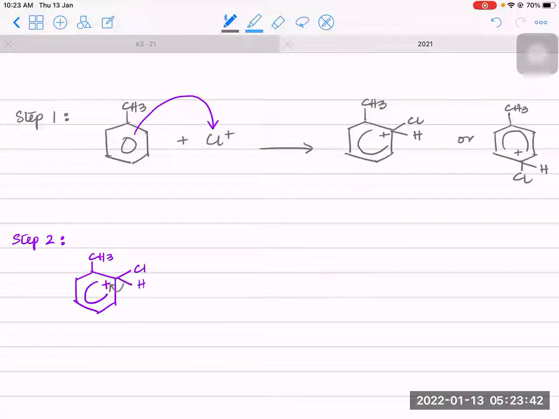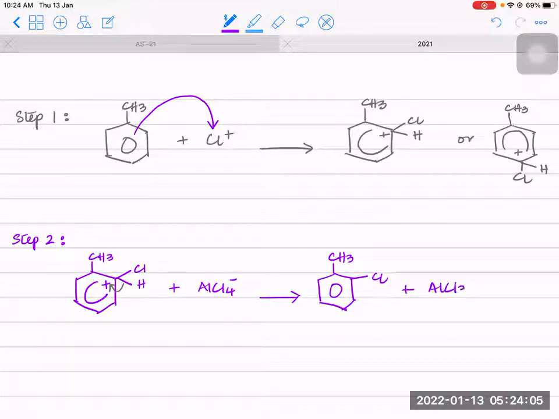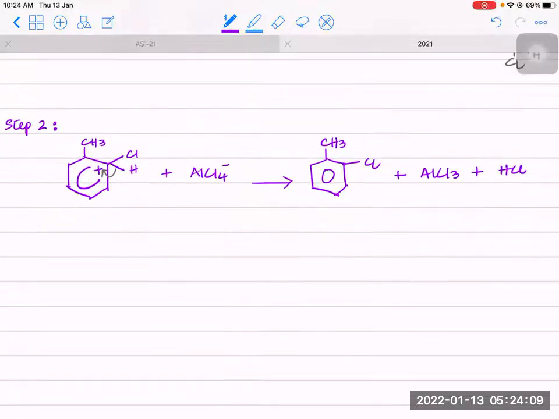It will go back in the ring, along with AlCl4 minus, giving you 2-chloromethyl benzene. Or if you were taking 4, that is also fine. So you get 2-chloromethyl benzene, AlCl3 is regenerated, and you get steamy fumes of HCl.